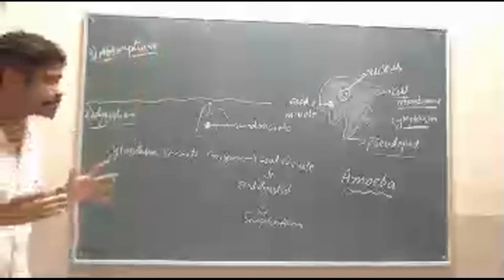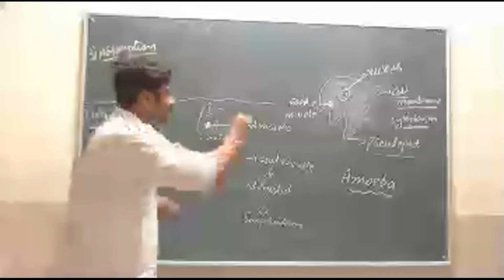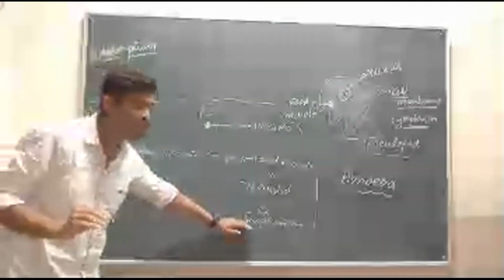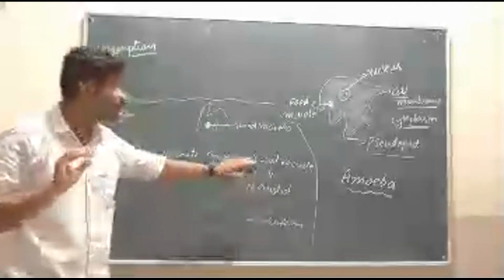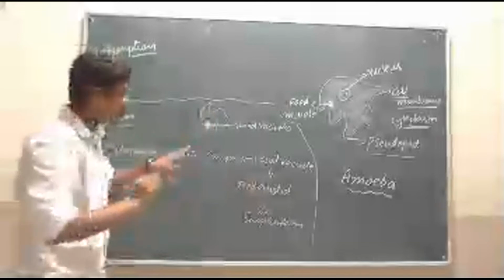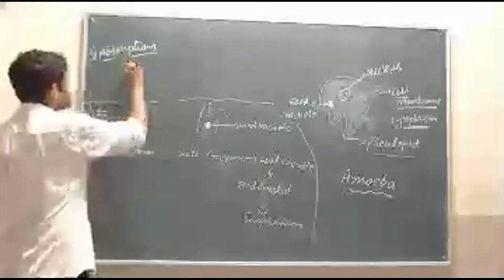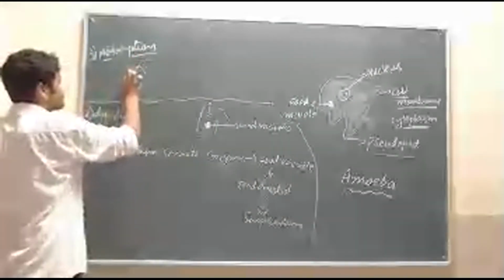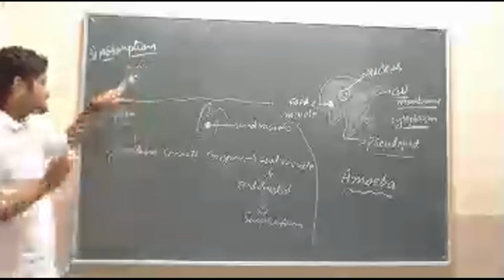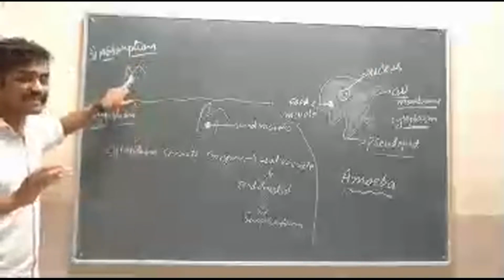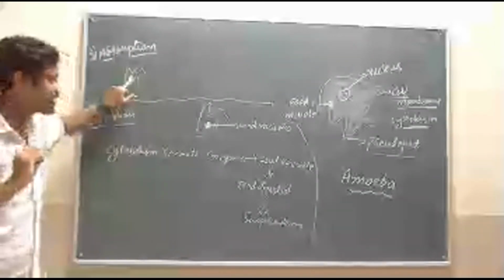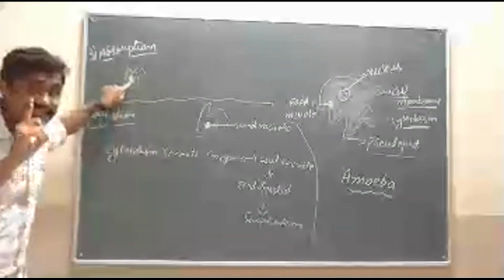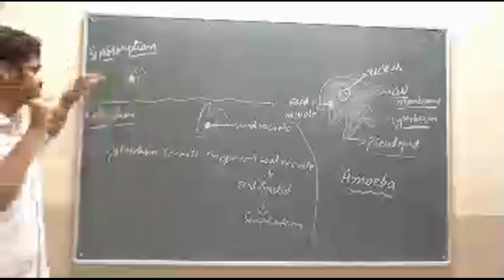What is meant by absorption? See, in the second step, what happened? The food is digested into simpler forms. Where? In the food vacuole. See, suppose this is the amoeba. This is the food vacuole, and in that there is digested food. Then it is absorbed by the cytoplasm.